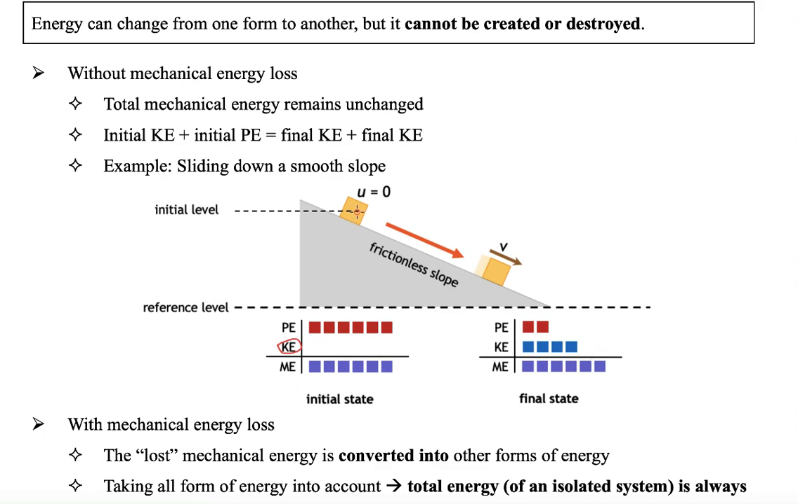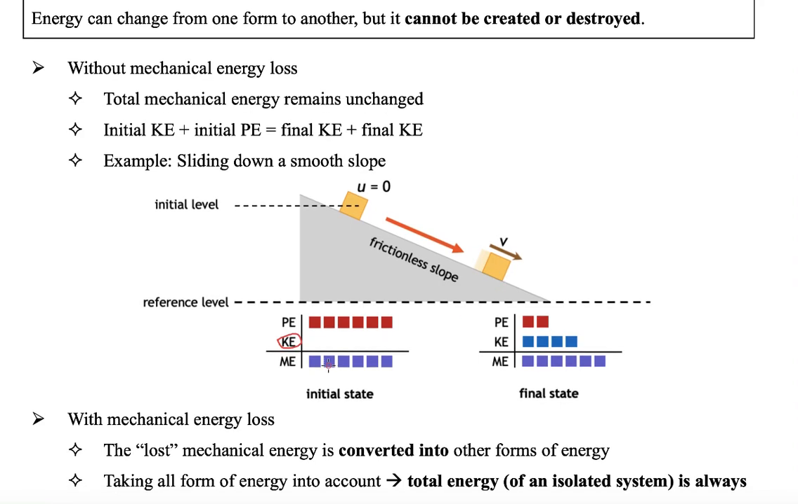Let's have a look at the PE. Originally the PE is, say, 6 here, an arbitrary value. Because the block is displaced through a height, that means it moves vertically downward. As the height changes, it loses PE because it has moved to a lower position. So you can see the comparison of the KE and also the PE before and after.